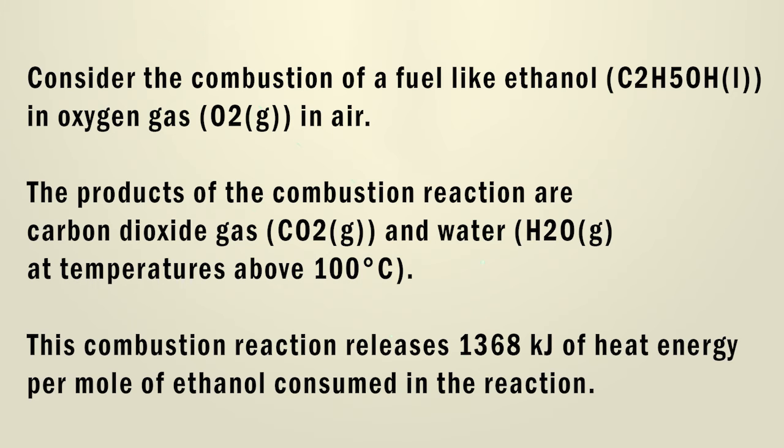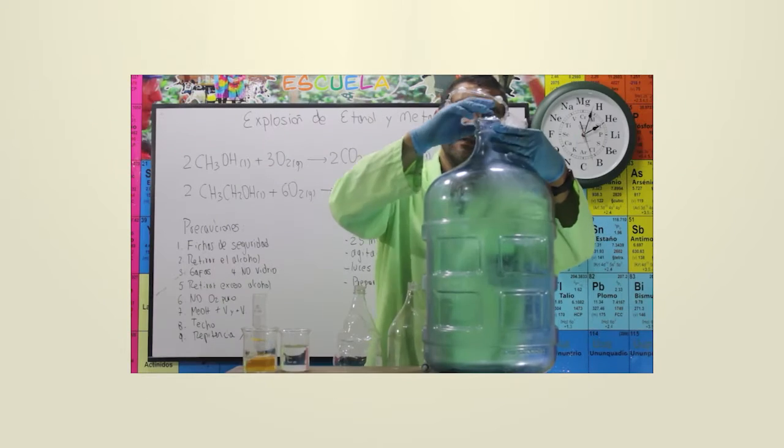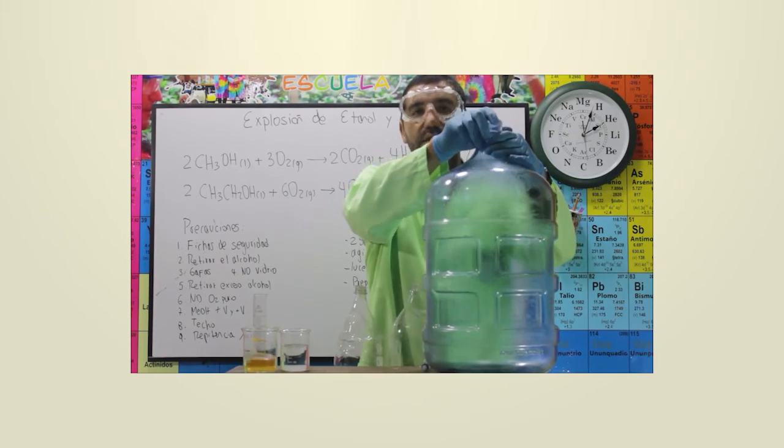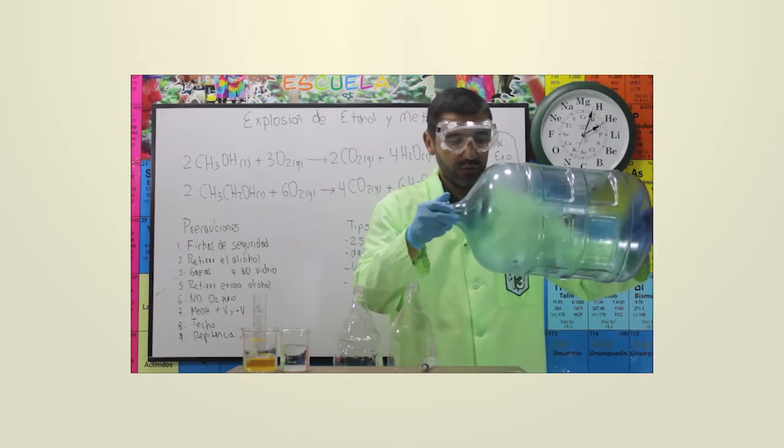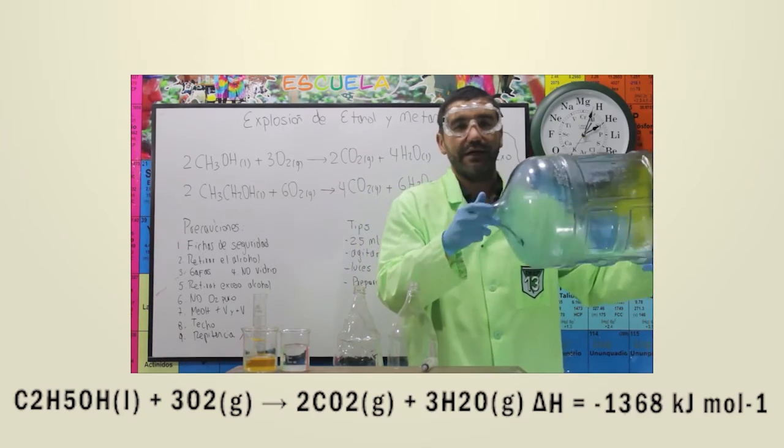The products of the combustion reaction are carbon dioxide gas and water at temperatures above 100 degrees. This combustion reaction releases 1368 kilojoules of heat energy per mole of ethanol consumed in the reaction. We can represent the combustion of ethanol in a balanced chemical reaction as shown.